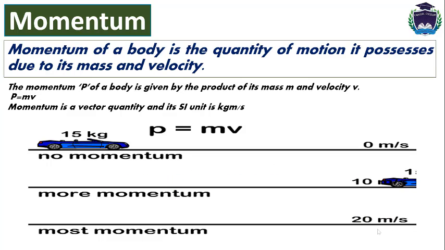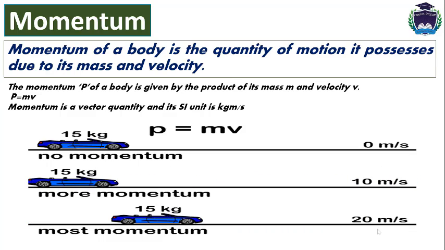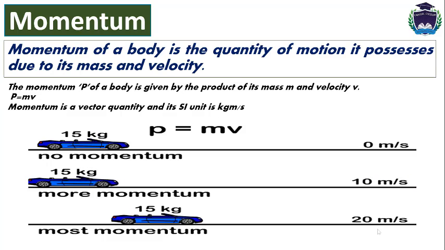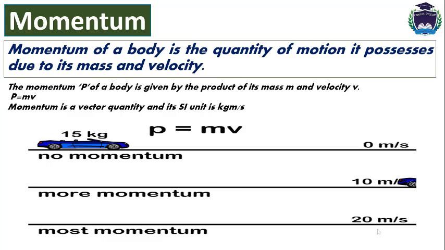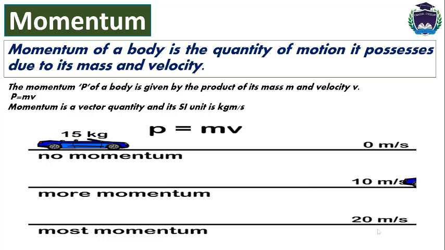And in the second line, you can see that the velocity is given to you, which is 10 meter per second, and the mass of the car is 15 kg. So by putting the values of mass and velocity in the above equation, you can easily find the value of momentum. And in the third line, you can see that the velocity of the car is 20 meter per second. So the car is moving faster as compared to the second one. So by just plugging the values of velocity and mass in the above equation, you can easily find the value of momentum.